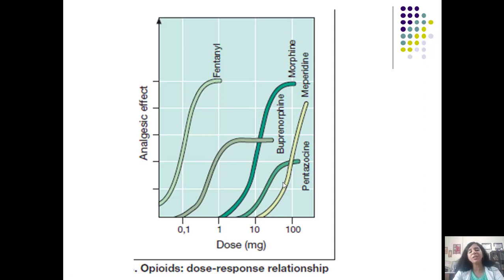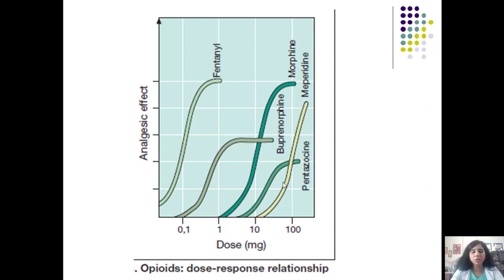So we cannot do away with our opioids, the stronger opioids like fentanyl or morphine. We have to keep them in our kitty. Even if they cause respiratory depression, they are going to bring about pain relief in patients who really need it.